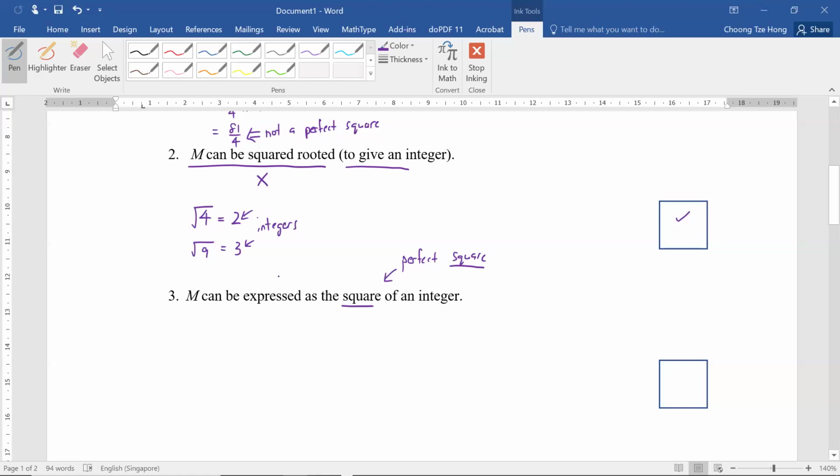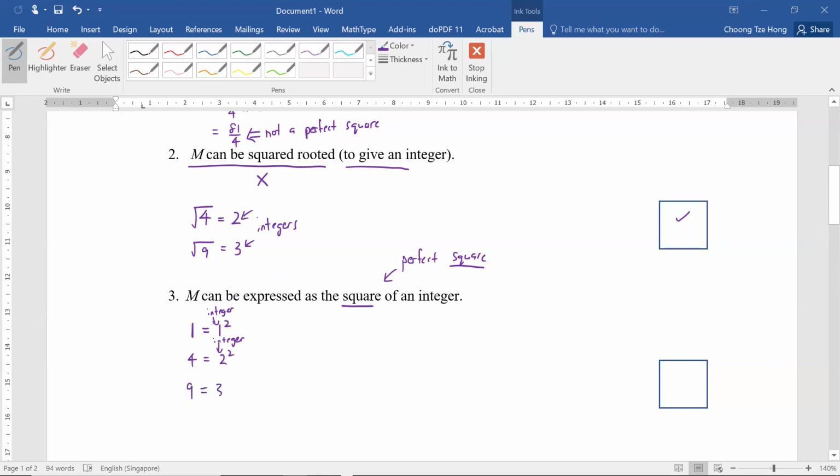Let's run through the first few perfect squares. We know that 1 is a perfect square, right? So 1 can be expressed as 1 squared. This is the integer, the square of an integer. The next one would be 4. So 4 is 2 squared, and now this 2 is the integer. So now you can express it as a square of an integer.